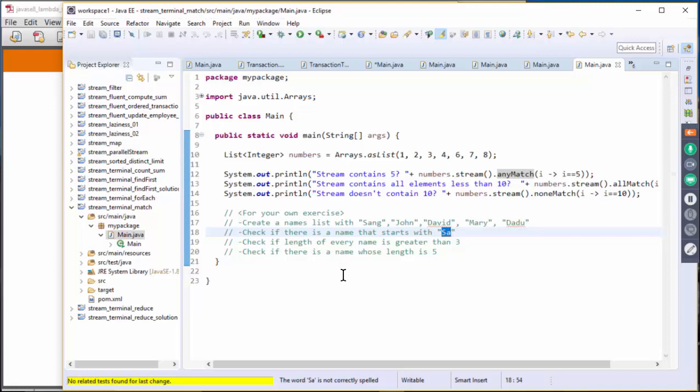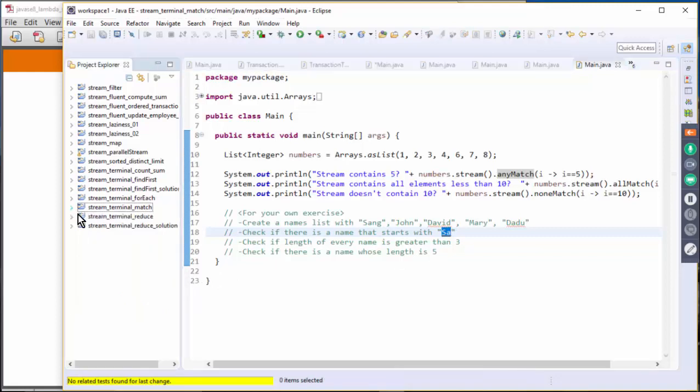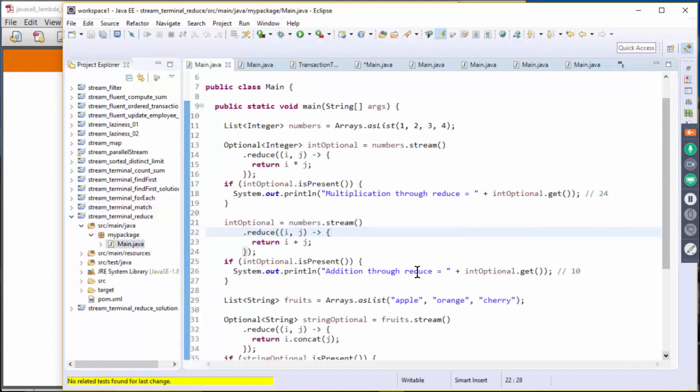Check if the length of every name is greater than 3. Check if there is a name whose length is 5. All right, so that is a match operation. Reduce. So let's take a look at the reduce. This is going to be an interesting exercise.